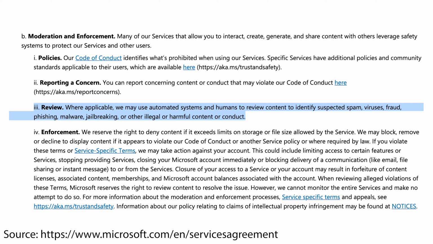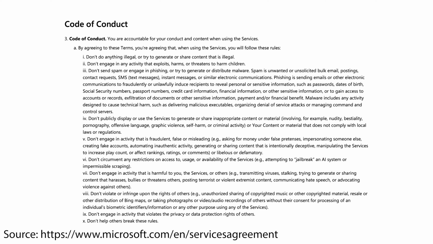The Code of Conduct also states that no harmful actions may be taken and that even the attempt of an unlawful action is prohibited. But what exactly is meant by this is not defined in more detail and is therefore left to Microsoft's discretion. Since ChatGPT now belongs to Microsoft, you should also not ask the wrong questions there, because if an attempt to circumvent the usage restrictions should develop, Microsoft could consider this as a jailbreak attempt and classify it as an illegal action. Even if you record a video and the radio is playing copyrighted music in the background, this could be classified as unlawful behavior and lead to problems if checked by Microsoft.